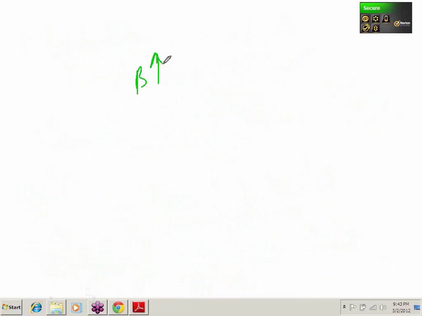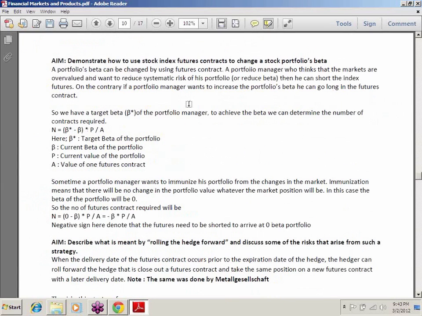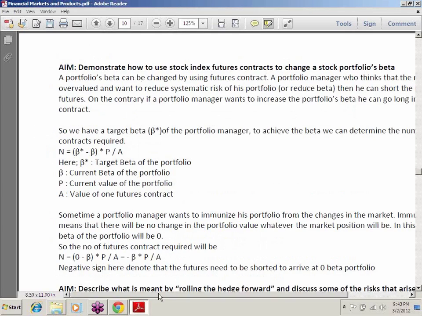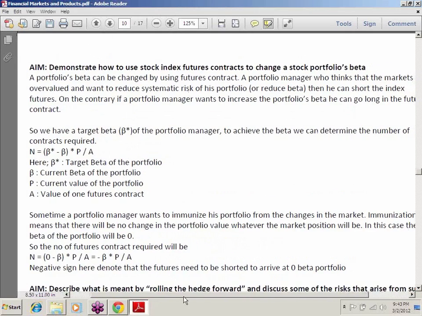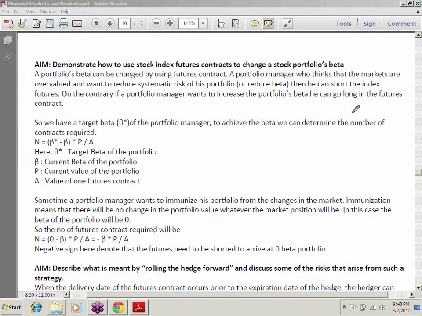Many times portfolio managers want to increase the beta also. In this case, they will go long in the contracts. So if you see, this is how it works: you have a target beta of B star, and you want to find out the number of contracts. So this is what happens.